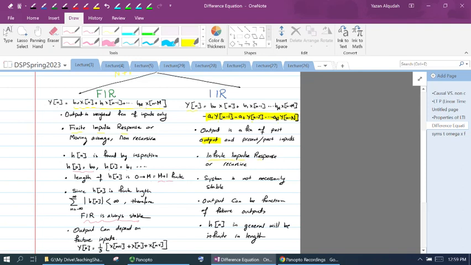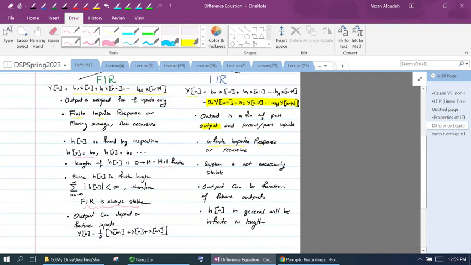Now, when we look at the FIR filter, the output can depend on the current input, future input, and previous inputs. So I can have y of n equal x of n plus x of n plus 1 plus x of n minus 1. This is an FIR filter because there is no dependence on the output. And if I look at y at any time, it depends on a future input and on a previous input.